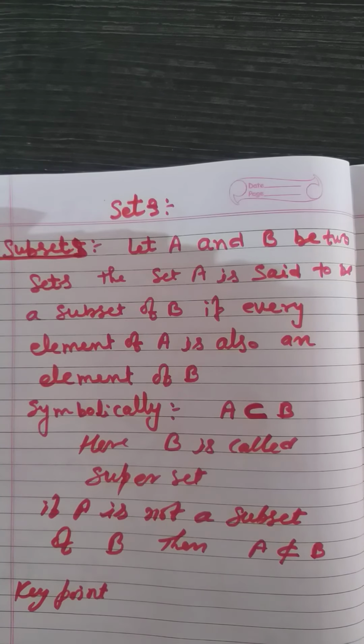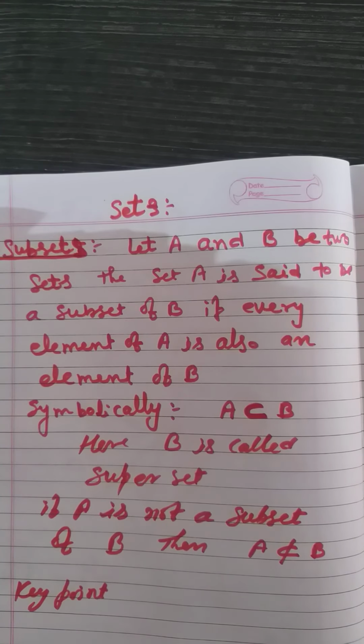The second key point, null set is a subset of every set. That is, phi is a subset of every set A. Right? This one. Okay.